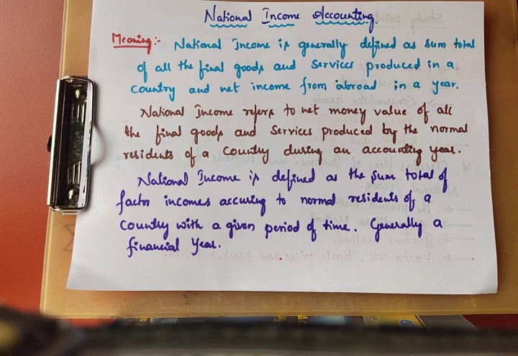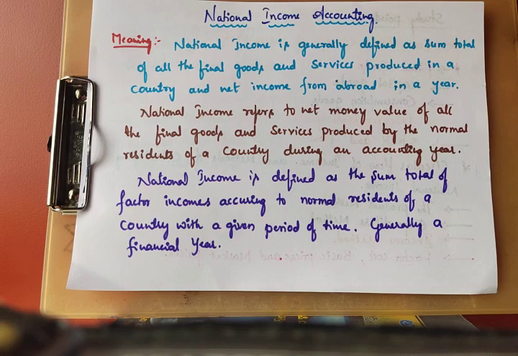Factor incomes occurring to normal residents of a country within a given period of time. The given period of time is generally a financial year. Once again, national income is defined as the sum total of factor incomes occurring to normal residents. Occurring means earning. The sum total of factor incomes earned by normal residents, common people of a country, within a given period of time. In a particular year, how much they are earning.